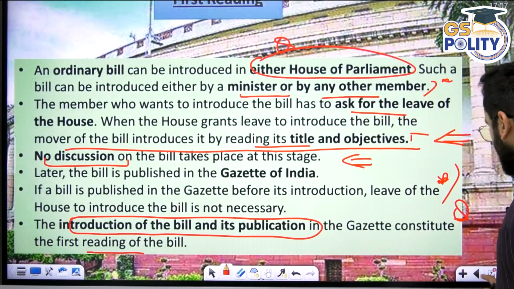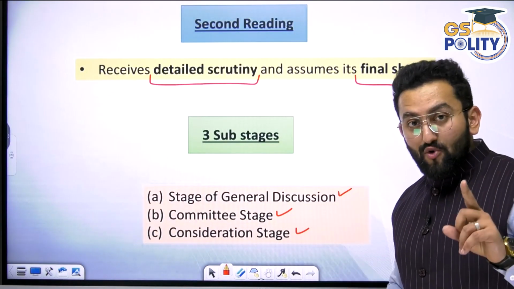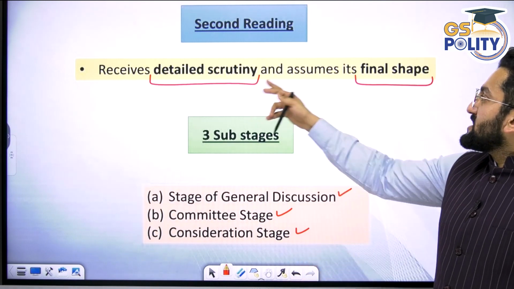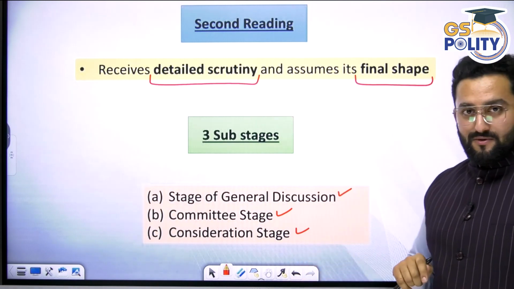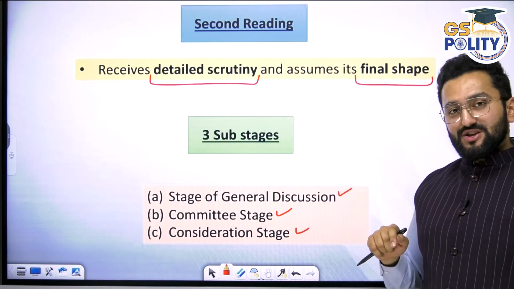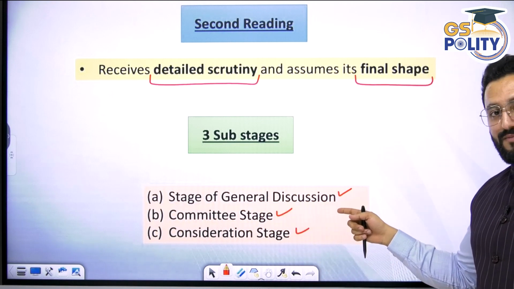Now, second reading. I told you this is the most important one, where discussion and elaboration happen. Detailed scrutiny, and the bill assumes its final shape. Within the second reading, we have three sub-stages. First, a stage of general discussion.